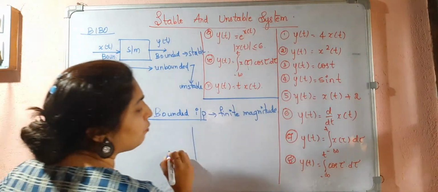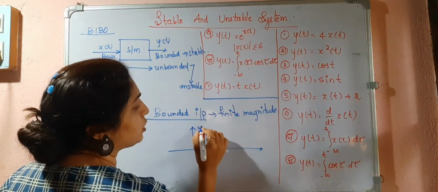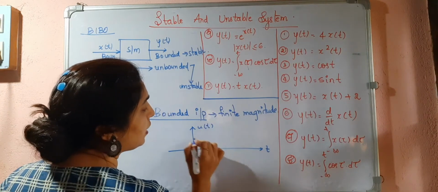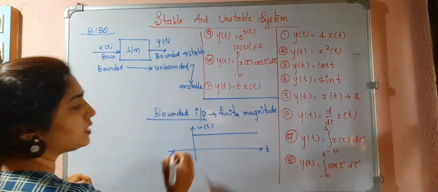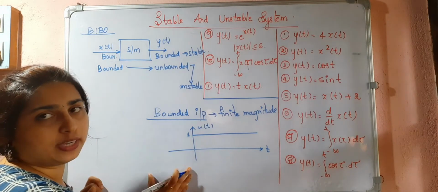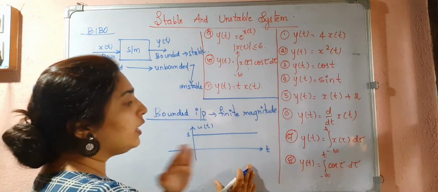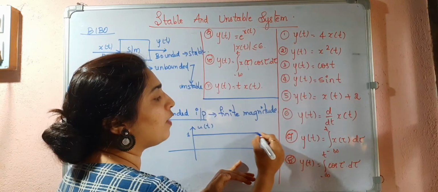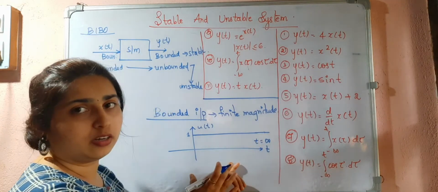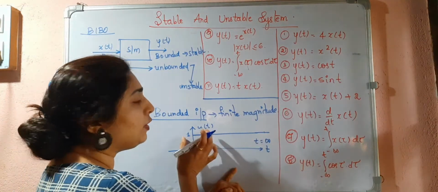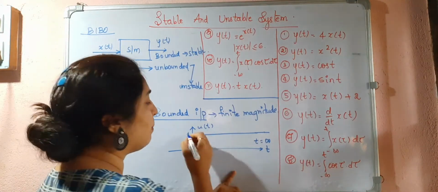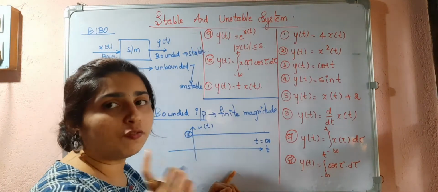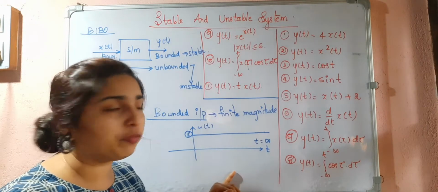For example, if I consider a unit step function, its value is 1 for t greater than 0 and it is 0 for t less than 0. Here we are sure that at t equal to infinity, the value will be 1. So the magnitude is finite, that is 1 at t equal to infinity.